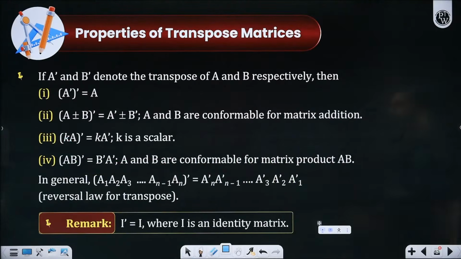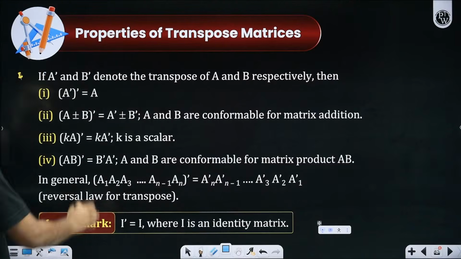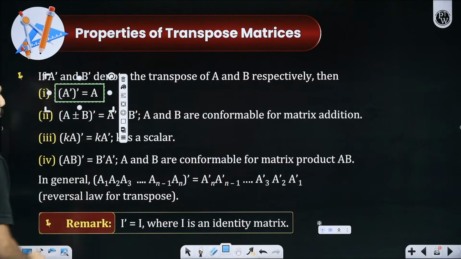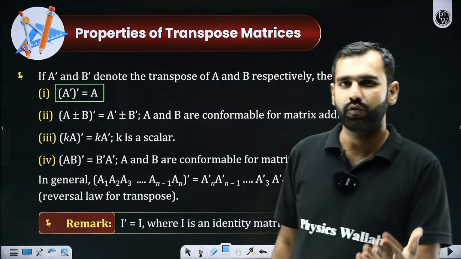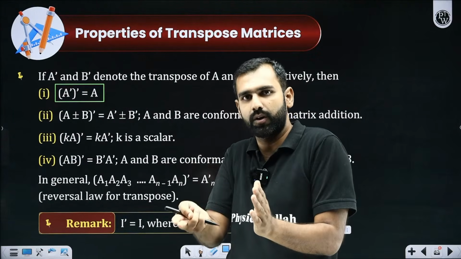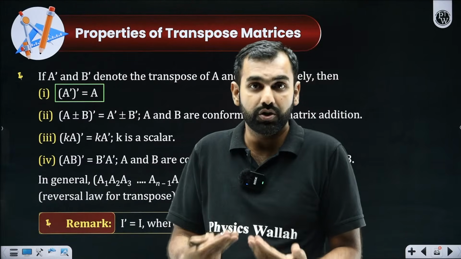The next one, properties of transpose. Remember this. Pay attention, everyone. When you take transpose of transpose, it will give you the original matrix. Yes or no? Transpose of transpose means what? You interchange rows by columns, and then again you do the same operation. So what does it mean? You will get the original matrix.